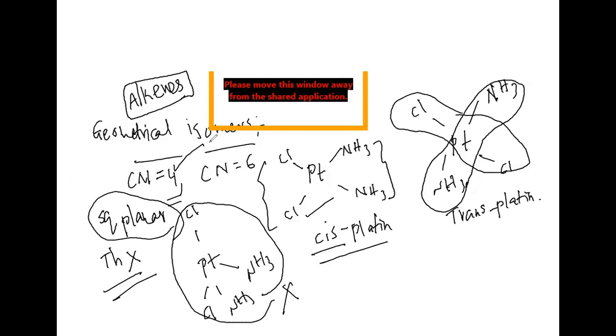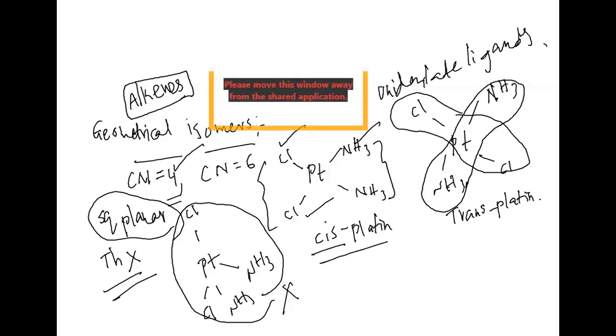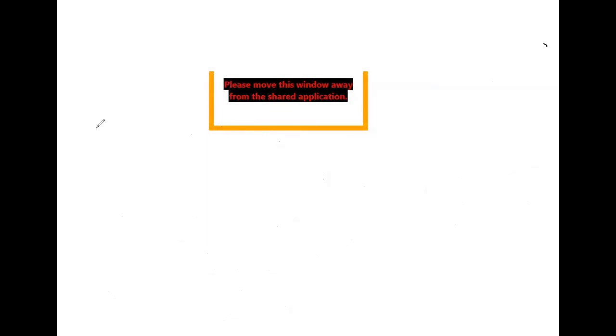Square planar complexes only. Even NH3 as well as Cl are examples of unidentate ligands. There only we can see this particular one. That is the reason we can represent this like MX2L2. Means in coordination number 4, we can take MX2L2. There we can see this particular one.